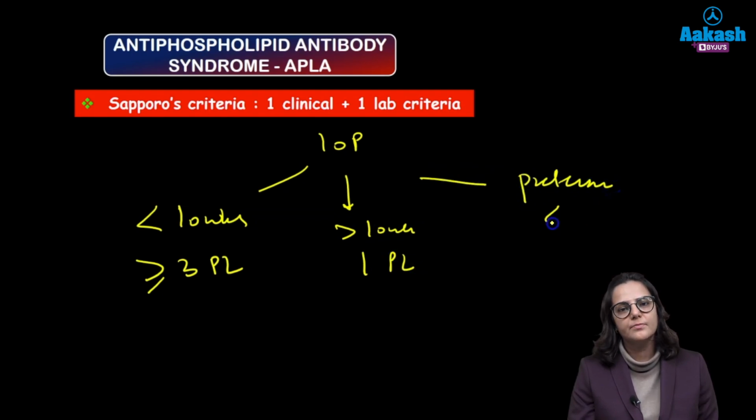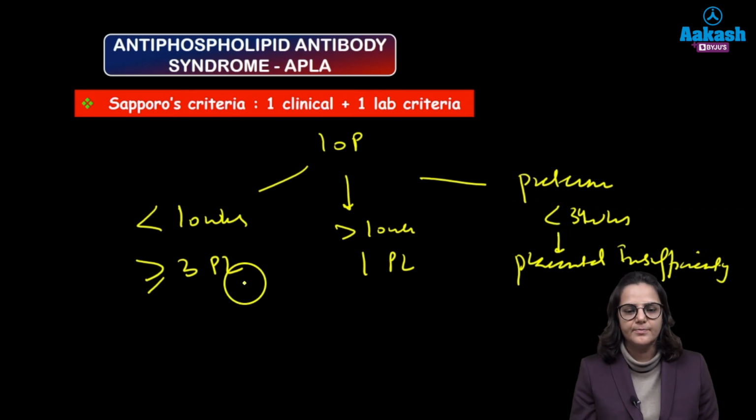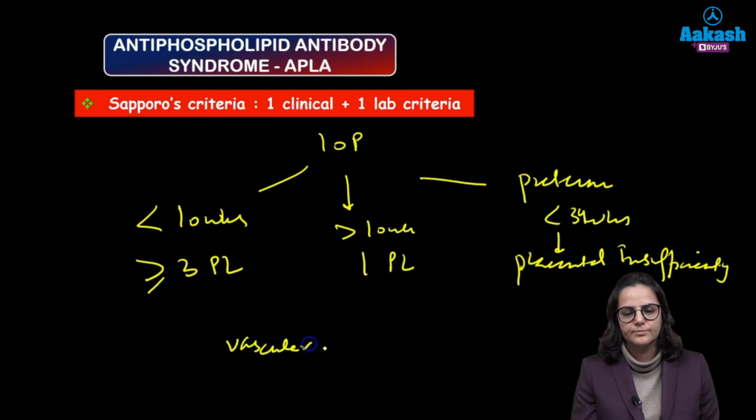So what is a preterm birth? Less than 34 weeks birth, right? And it should be due to placental insufficiency. Also, since it is activating the platelet, maybe 1 or more episodes of vascular thrombosis.